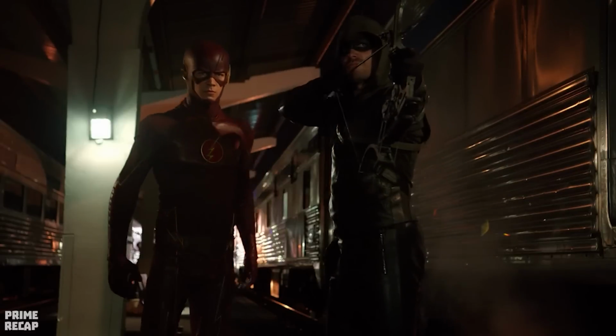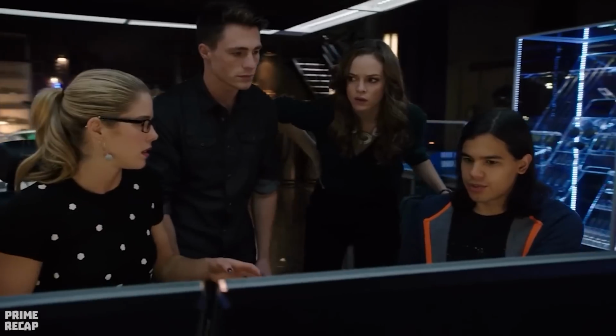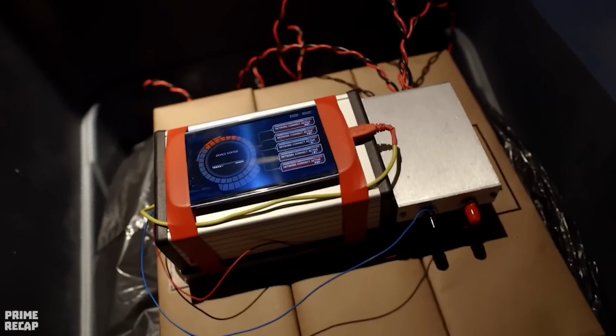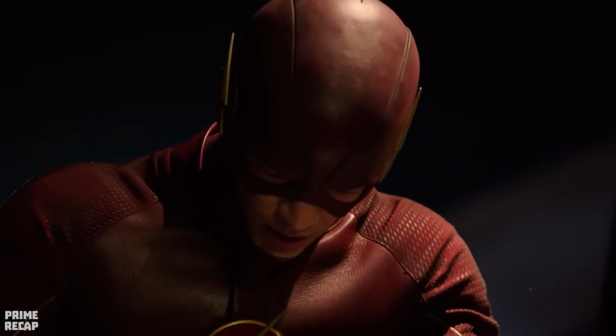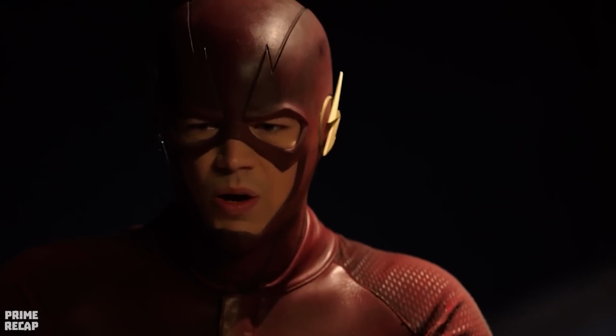So Flash and the Arrow will have to choose between capturing him or defusing the bombs and saving hundreds of lives. Upon hearing this, Flash contacts his friends to find the location of the bombs while Green Arrow begins a duel against the criminal. When he finds the first bomb, Flash discovers that it has a protection mechanism that will make all the others explode if one of them is defused.